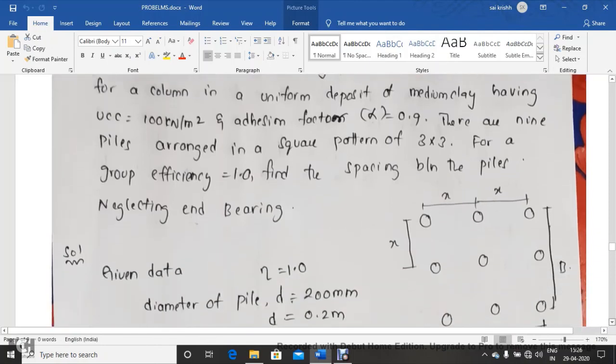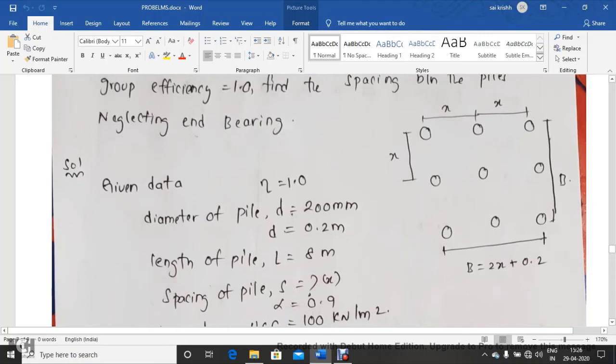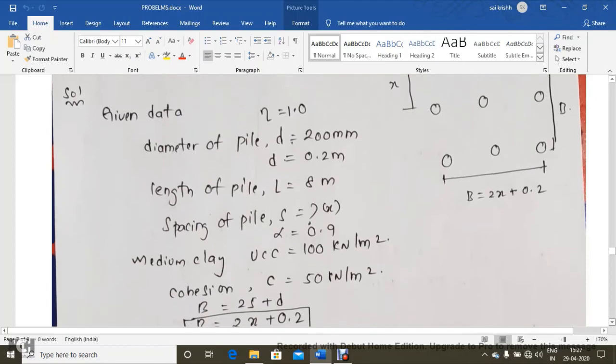So first of all, it has been mentioned that 9 piles are arranged in a square pattern. Like this we can arrange 9 piles. It has been asked to calculate the spacing between the piles. So if we assume the spacing between the piles is x, the width of the pile group is 2x plus the diameter, 0.2. Given the efficiency of this group is 1, the diameter is 200 mm, converting to meters 0.2, the length of pile is given as 8 meters, and the spacing has to be calculated.